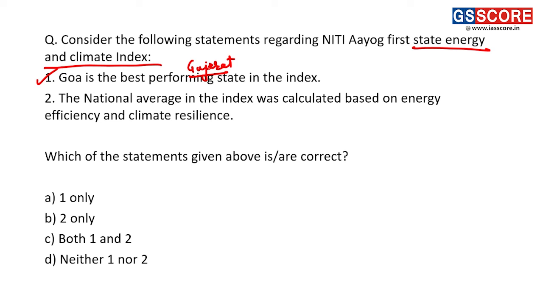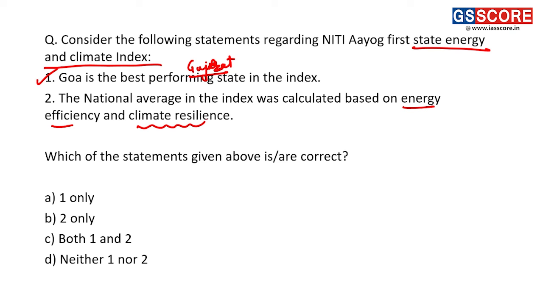Right, Goa and Gujarat. Next second, the national average in the index was calculated based on energy efficiency and climate resilience. So in order to calculate this particular index, Niti Aayog has taken into account energy efficiency of that particular state and also their climate resilience.